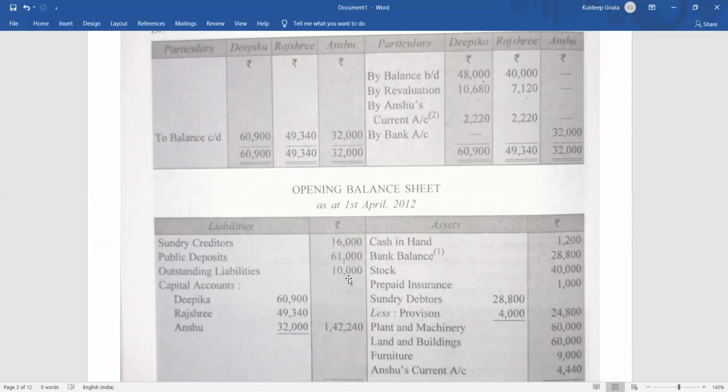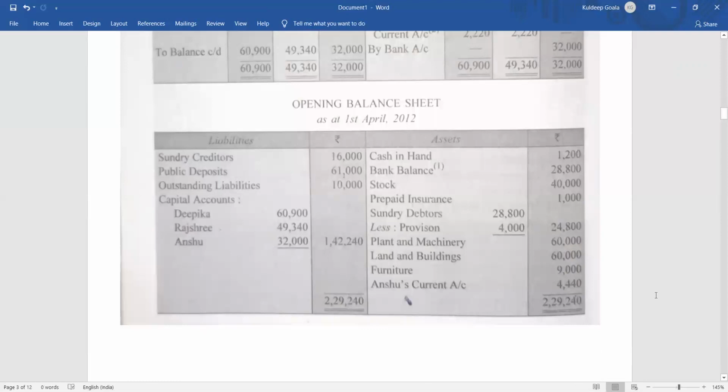Okay. Then coming to the next one, capital account. This is nothing but the adjusted new balance. That is 60,900, 49,340, and 32,000. It is coming to 1,42,240. And the total of both sides of the balance sheet must match. That is 2,29,240 rupees. Is it clear, everyone? Okay. I hope it is clear.